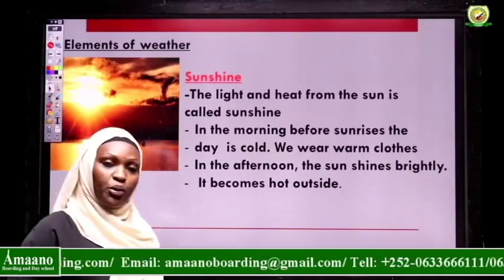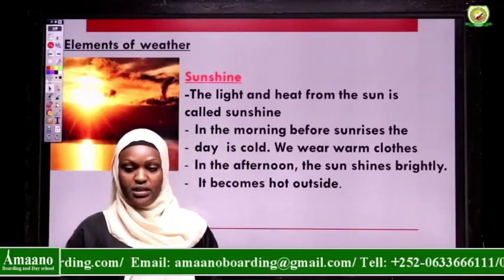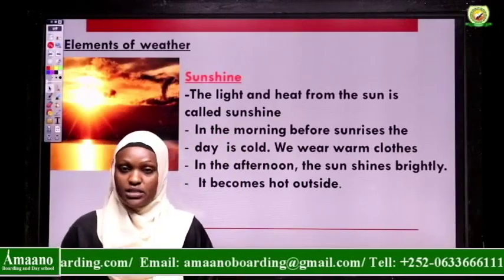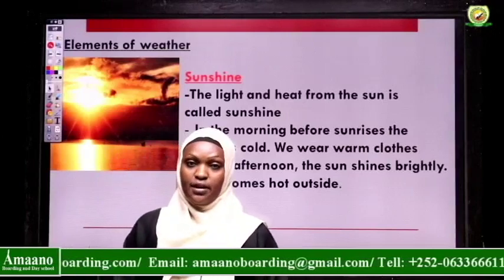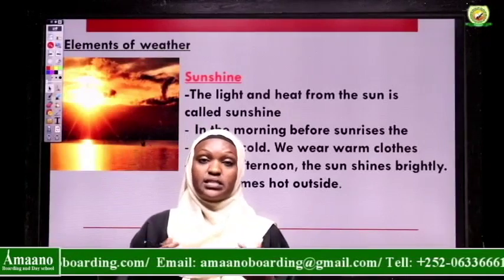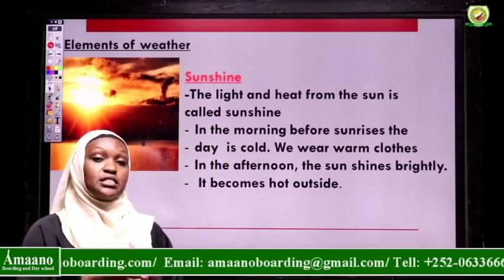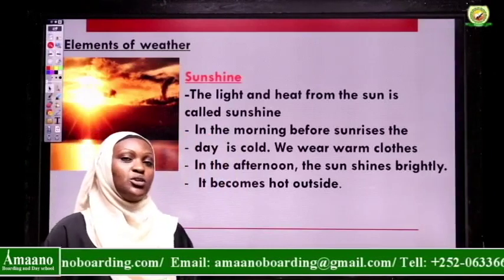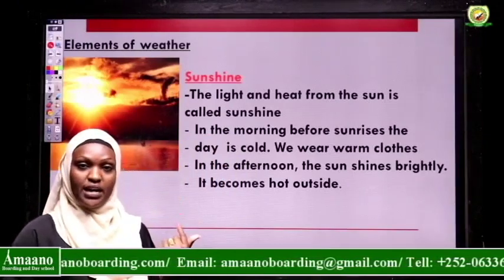Then in the morning when you wake up, you find that early in the morning before you wake up, you find that there is no sun. When there is no sun, you find the day, that time it is cold. Why? Because the sun is not yet there. But now as you stay and as the hours move, now it's in the afternoon. Now when the sun is up there, you find that it's bright. In the morning somehow it's not that bright, but now you find in the afternoon it's bright and it's hot. Why? Because the sun is already out.